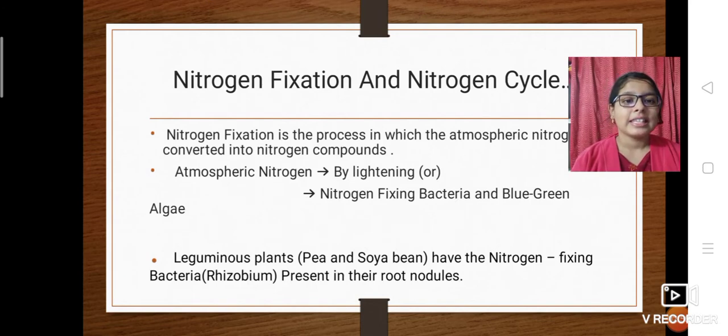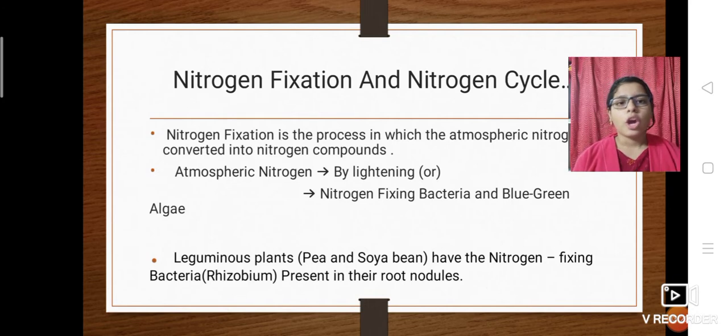Leguminous plants like pea and soya bean have the nitrogen fixing bacteria rhizobium present in their root nodules. Root nodules are spherical structures attached to the roots. Leguminous plants are like pea and soya bean.